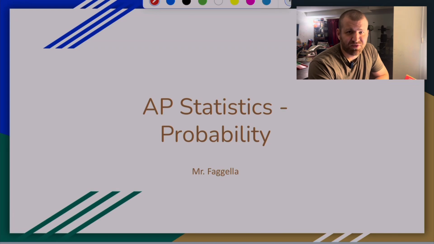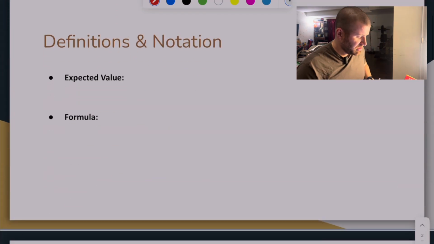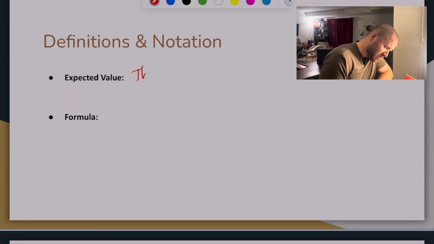Let's take a look at some of the formulas, which again are on your formula sheet. But more specifically, let's take a look at some of the example problems that you might see in this, or that deal with this particular topic. So expected value, all it is the mean of a probability distribution.